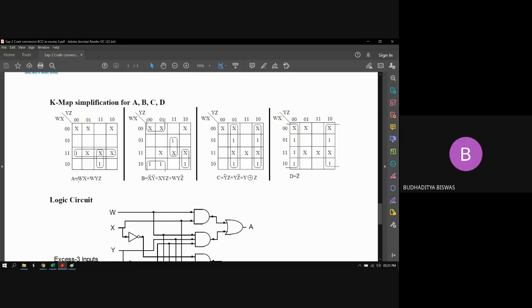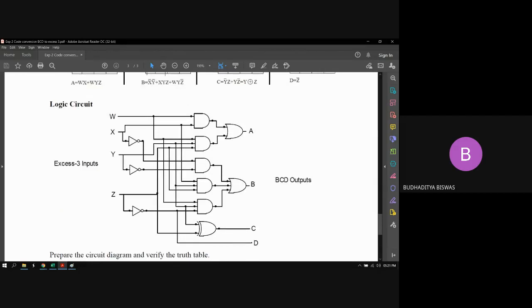A equal to WX plus WYZ. B is X bar Y bar plus XYZ plus WYZ bar. C equal to this one, D equal to this one. After that, you need to just draw the circuit. So this is the logic circuit for XS3 to BCD converter. Got it?